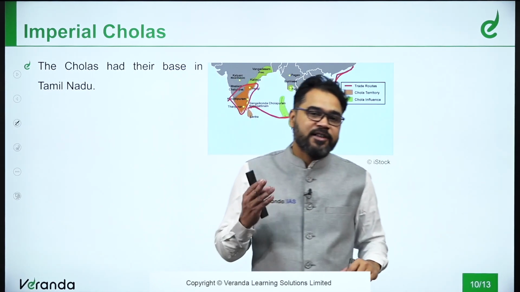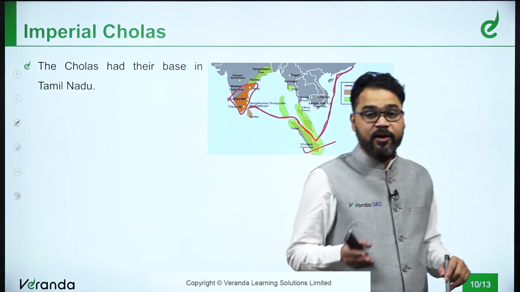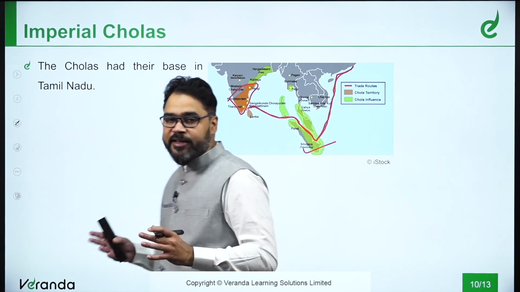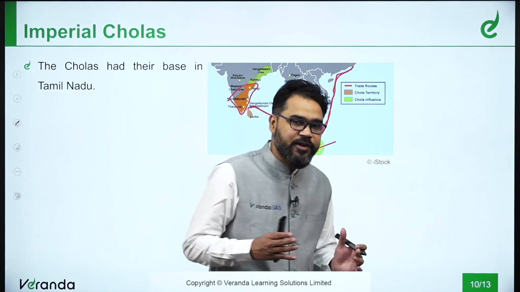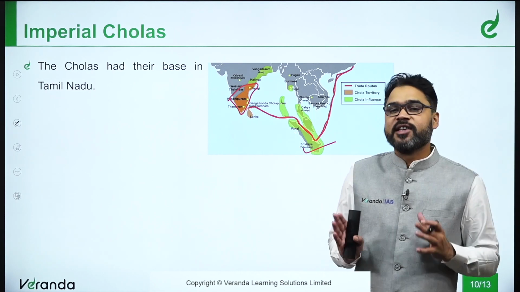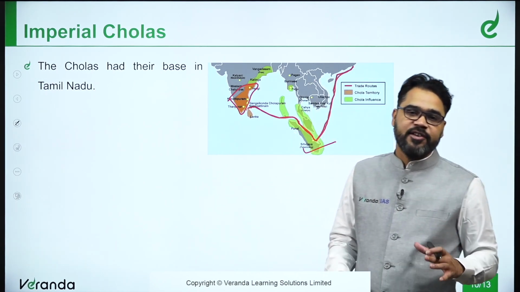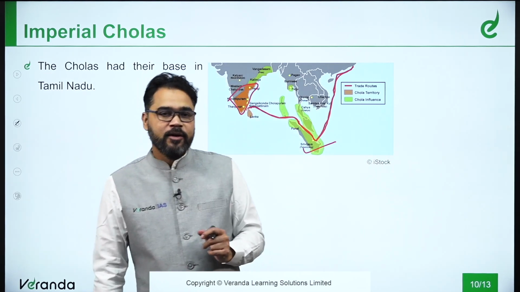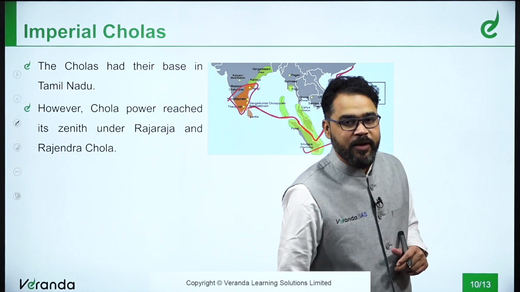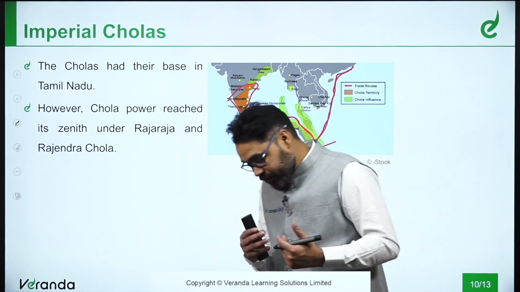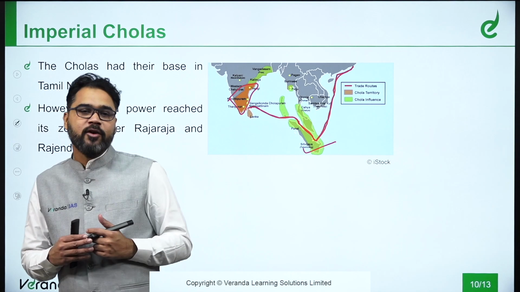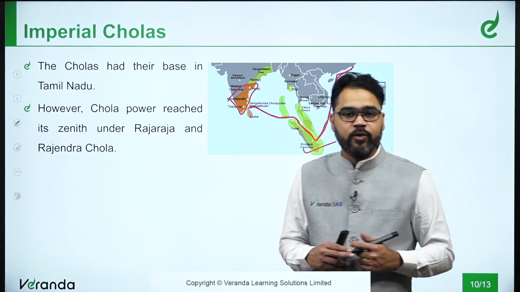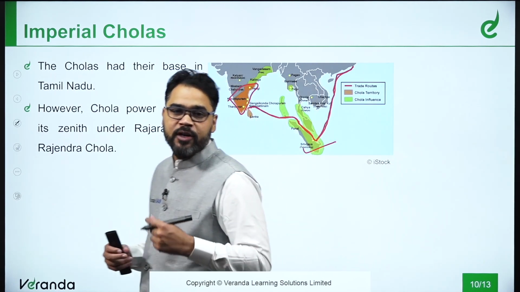The famous Malacca Strait, which we say is one of the busiest water straits in the world today, carries almost around 50% of the international trade. So even at that point of time, the Cholas had their influence in this region, and that's why they were considered one of the most supreme rulers in the South Indian region. The zenith, or the peak, of the Chola Empire came under two very important rulers. Number one, Rajaraj Chola, and the second was Rajendra Chola.